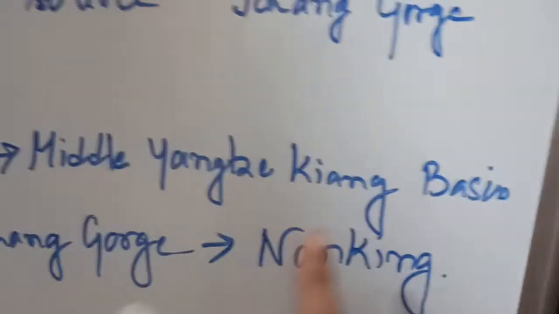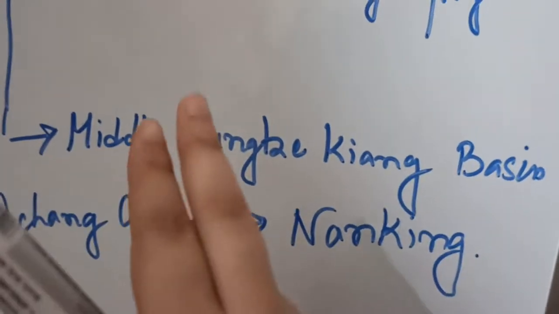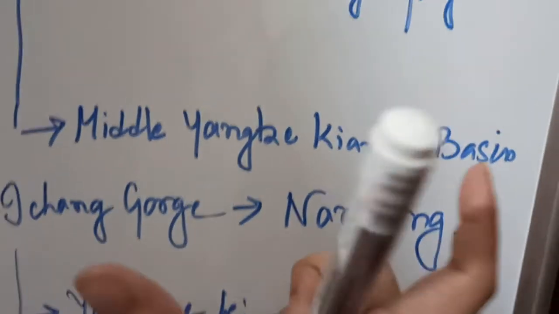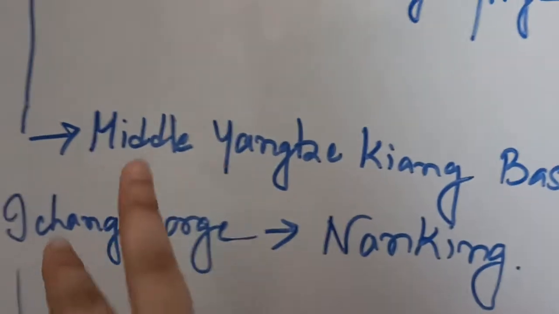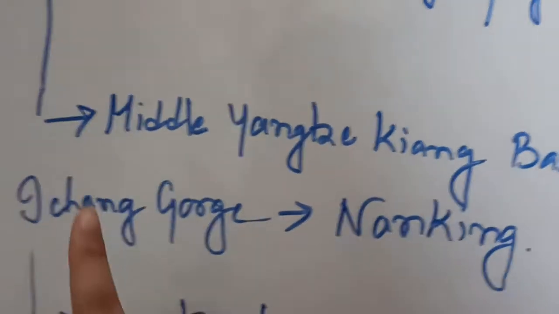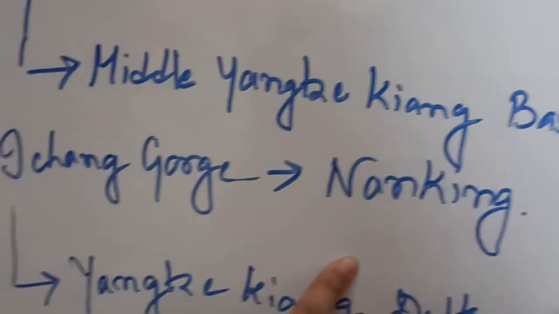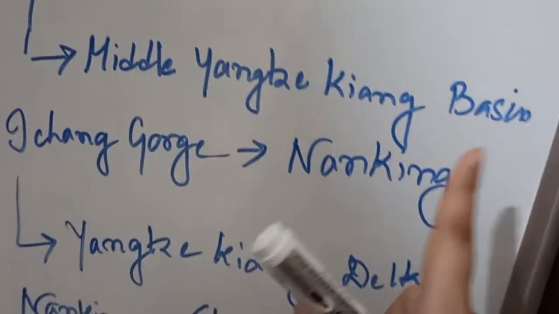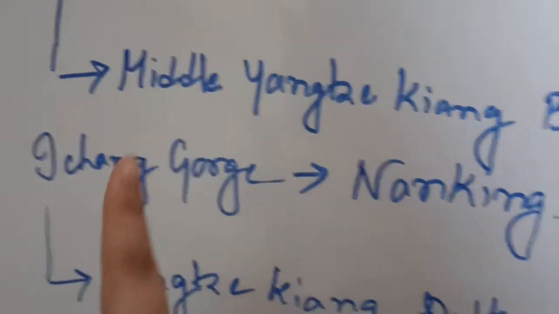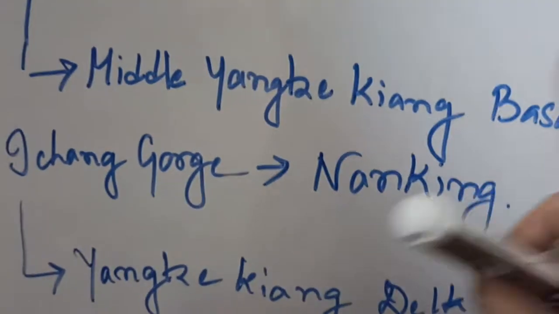Next is the Middle Yangtze Kiang Basin, the middle portion of the course of this river. It starts from the Ichang Gorge up to Nanking. This is the total extension of the middle course of the Yangtze Kiang river.